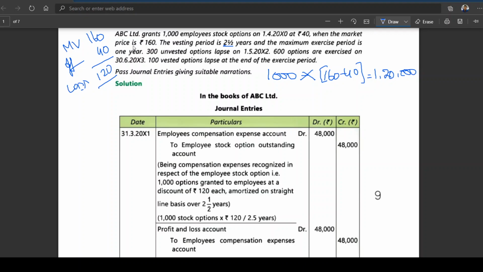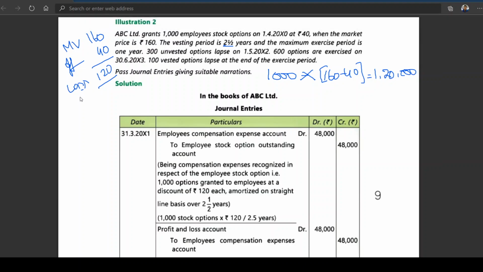This loss is to be apportioned per share. Is this clear? Then you need to have the clarity.